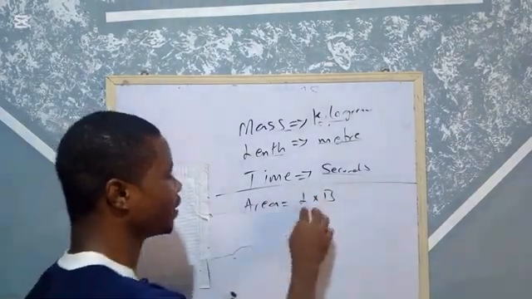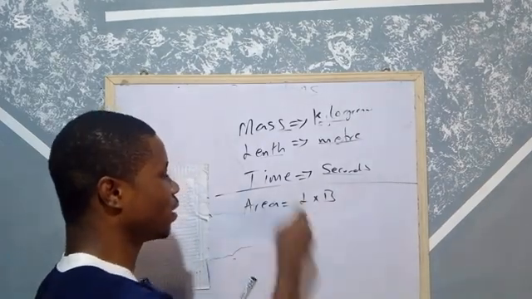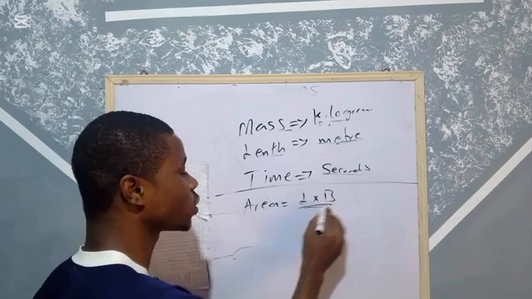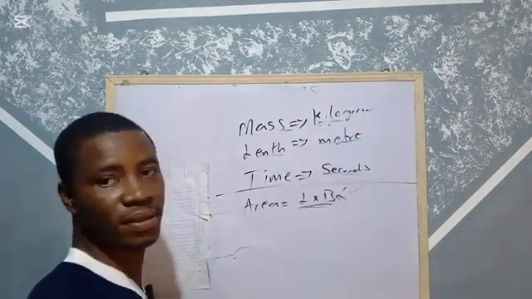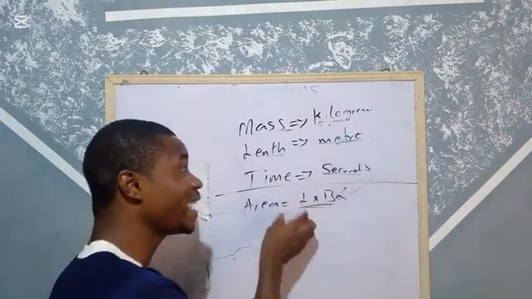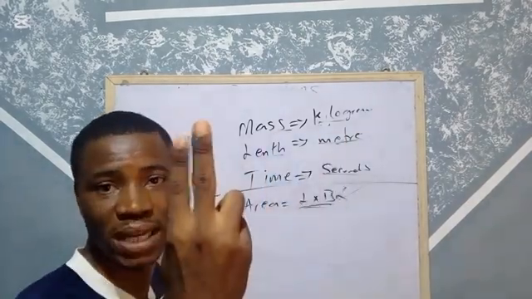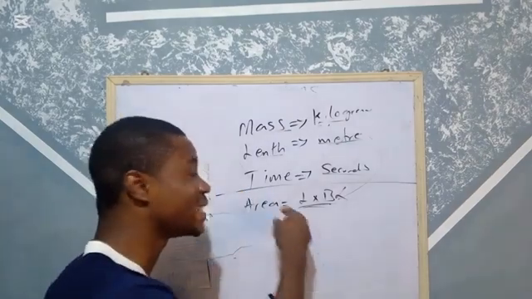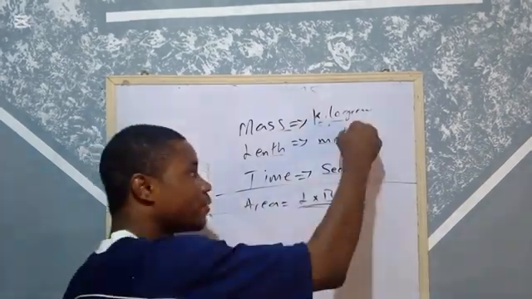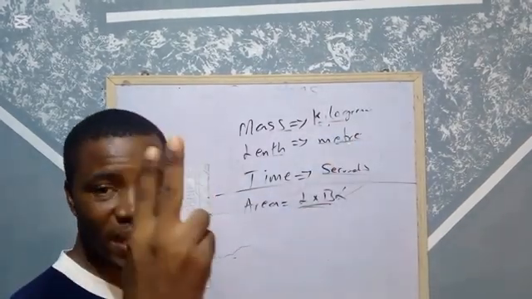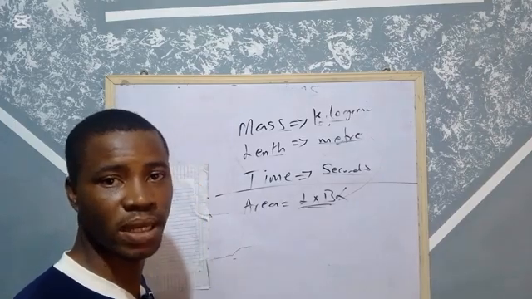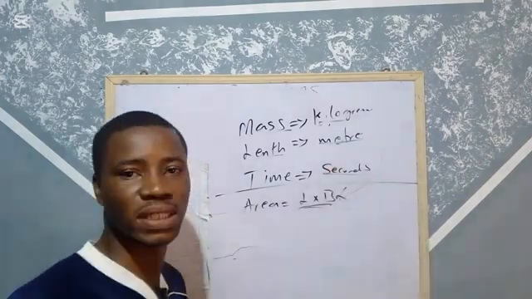Now, if you observe length and breadth, what makes up the formula for area? They are both coming from length. That's why we said area is gotten from multiplying two lengths together. That's why we said derived. Area is derived from this. If you multiply two lengths together, that gives you area. That's why they call it a derived quantity.